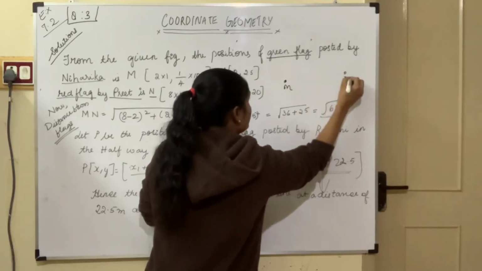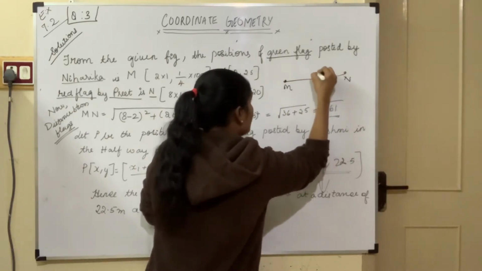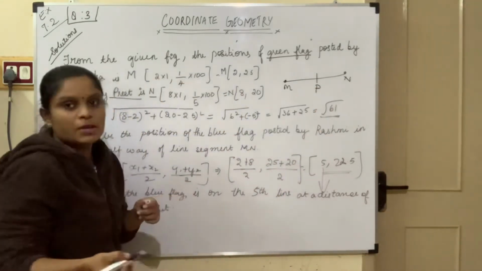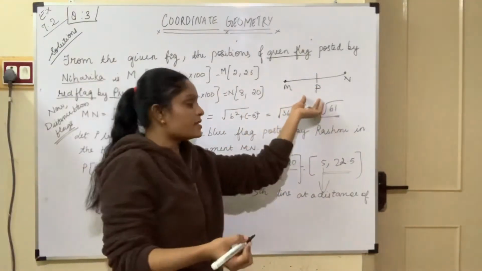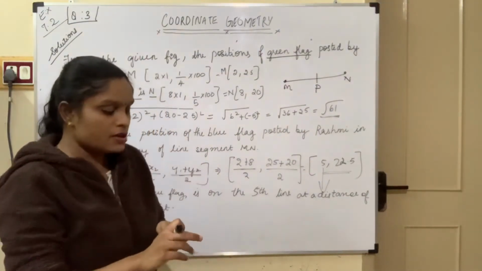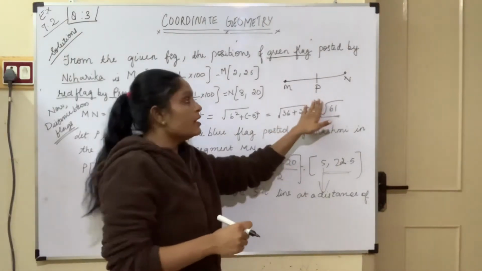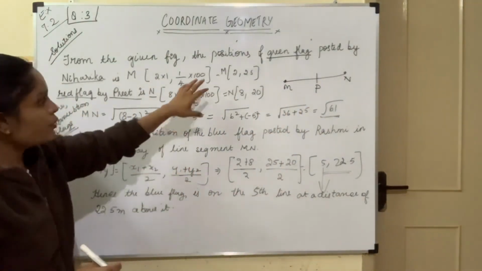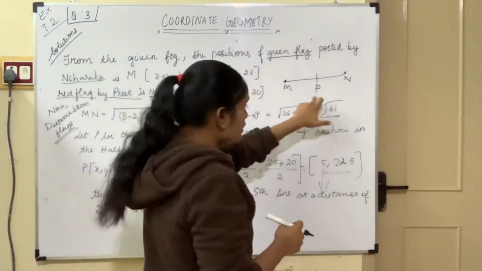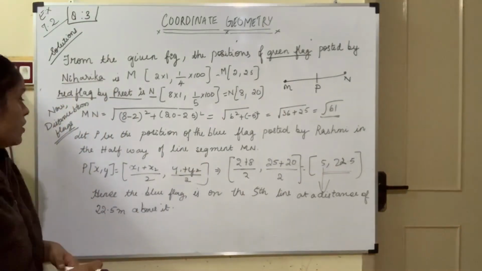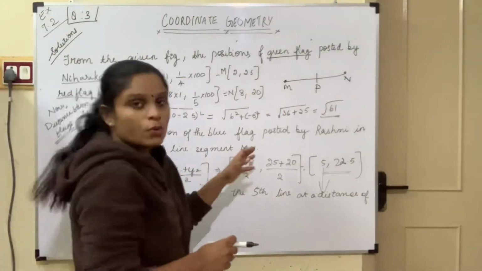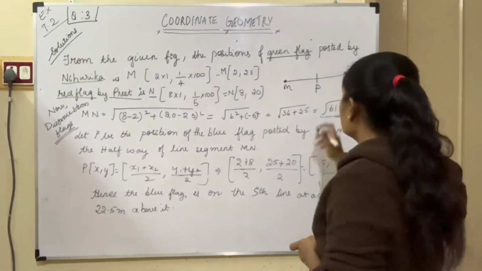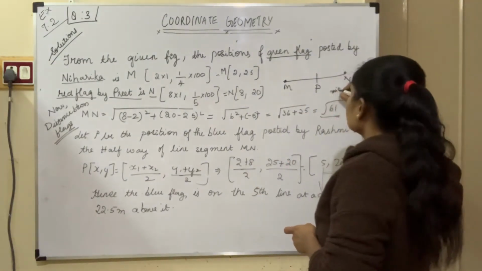Between M and N, Rashmi will place her flag halfway, which we take as point P. We need to find the coordinates of point P. We know M and N. It's very simple. We don't need ratios because it is halfway, so we can use the midpoint formula.